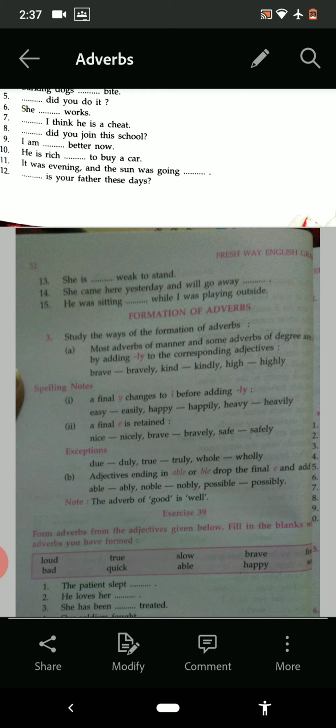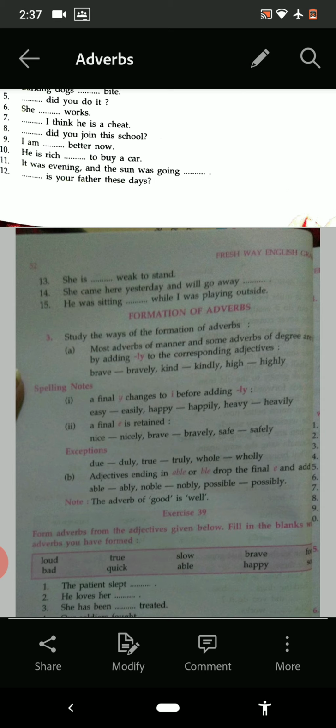So on the basis of this, you have to fill in the adverb from the adjectives given below. Adjectives are given, you have to frame the adverb and then fill it in. Just as: the patient slept soundly.